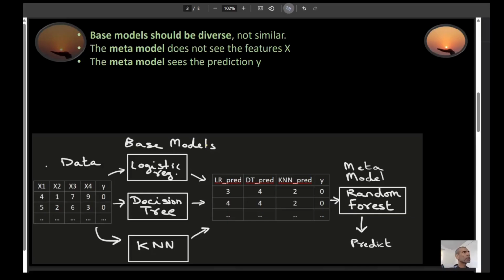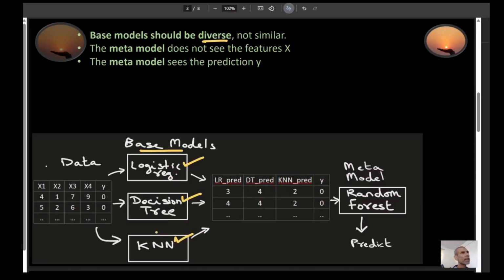Now, a few things I want to mention. The base models should be diverse. They should not be similar. So these models should be very different from each other. For example, this is logistic regression, this is a decision tree, and this is KNN. All these three models should be very different from each other.